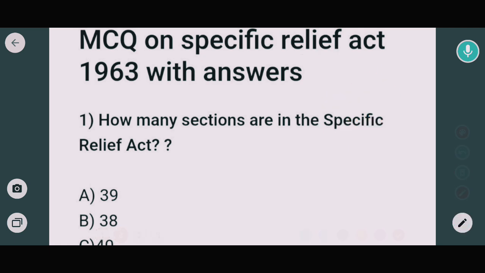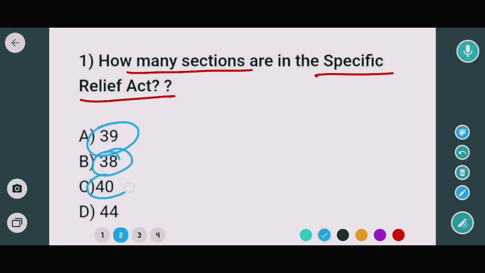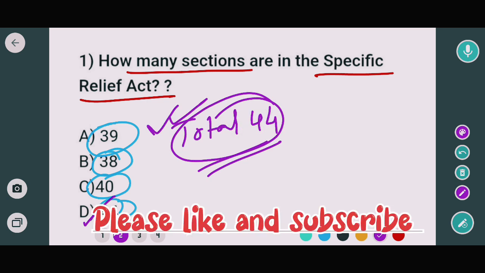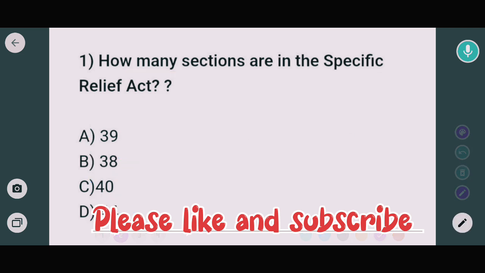The first question is, how many sections are in the Specific Relief Act? The options are 39, 38, 40, 41. In this case, the correct option would be option D. That means there are a total of 44 sections. It consists of only 44 sections. So option D would be the correct answer. Now moving to the next question.